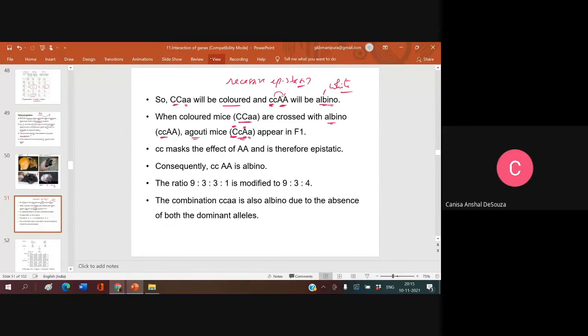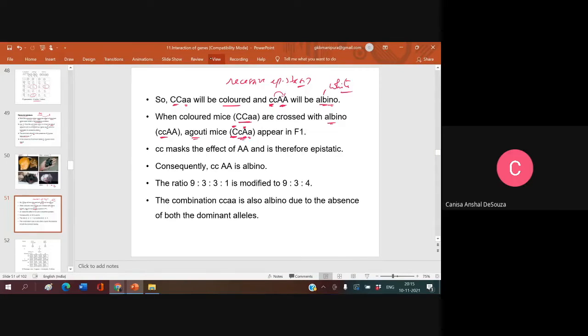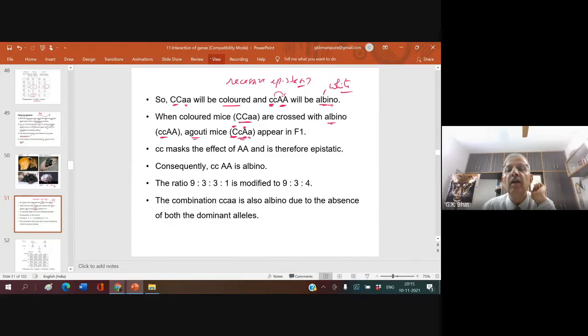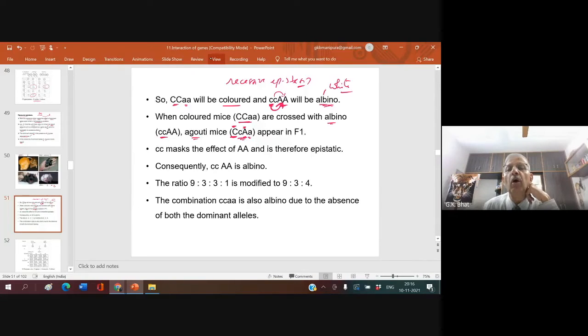Sir, but in the first line it is given albino. In the first line here, cc AA will be albino. Why? Due to recessive epistasis. Because the recessive allele is going to control the dominant allele. Therefore, it is albino.